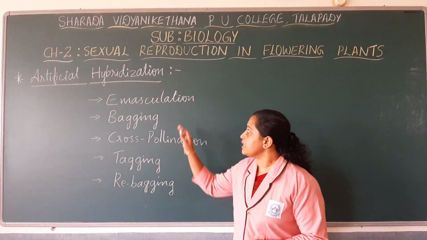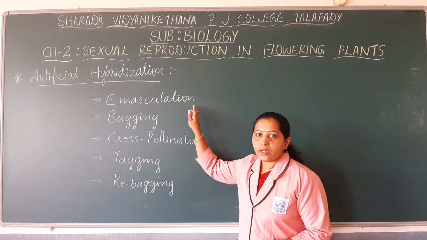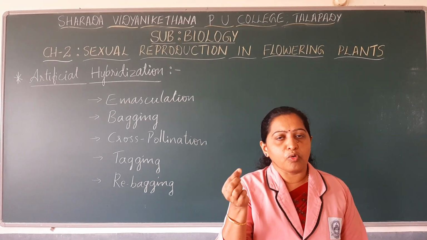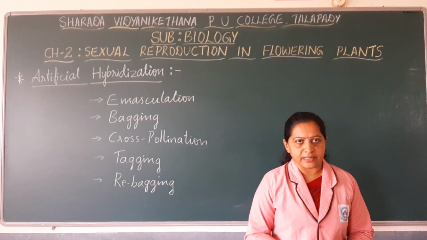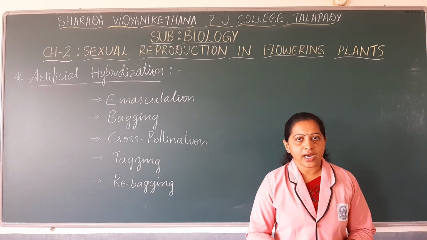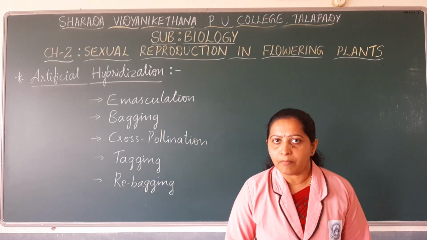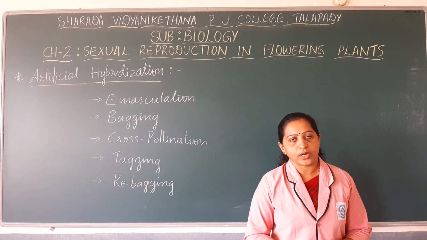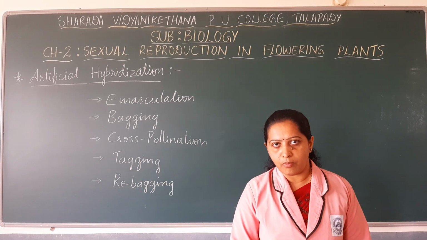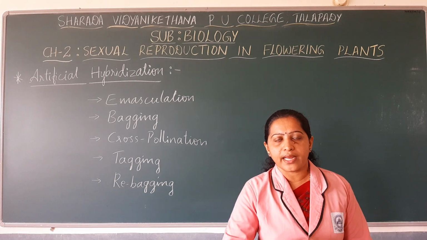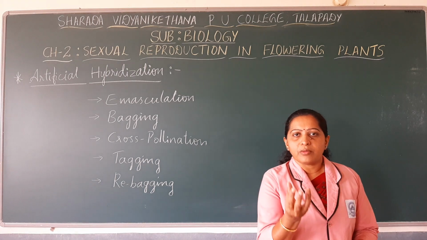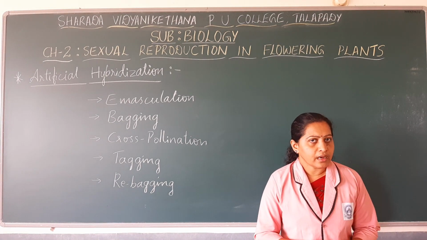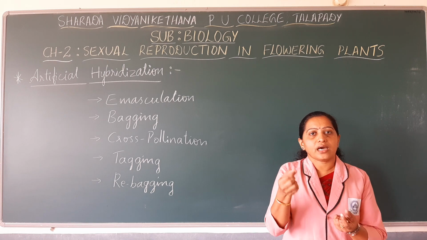Emasculation is a procedure where the stamens are removed with the help of forceps from a bisexual flower or from a bisexual bud. Whenever we conduct artificial pollination or a cross hybridization process, from a bisexual flower the male reproductive unit, that is the stamens, is removed.